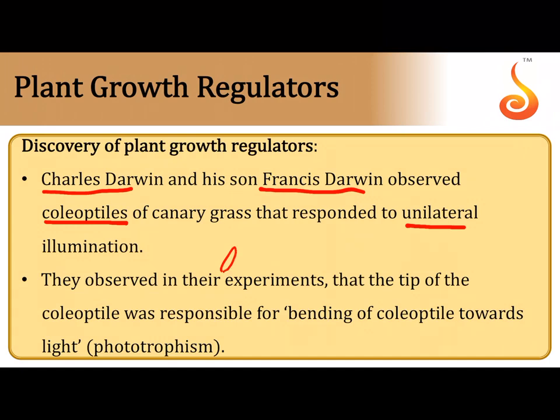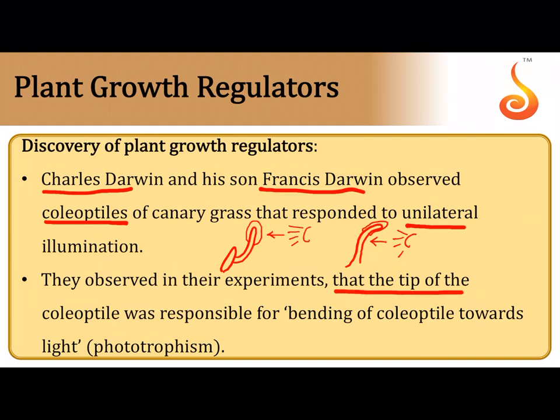That is, if this is a monocot seed and this is the stem that is coming out of the monocot seed, it is covered with a sheath which is referred to as the coleoptile. And when light was falling on only one side of this coleoptile, they saw that it started bending towards the light. When I say light is falling only on one side, that is what is referred to as unilateral illumination. This was observed for the first time by Charles Darwin and his son Francis Darwin.